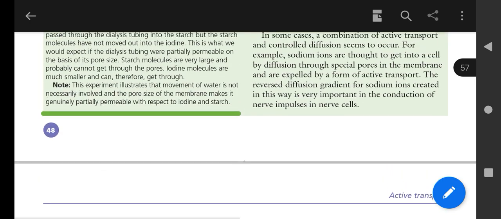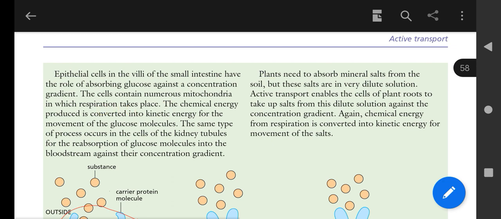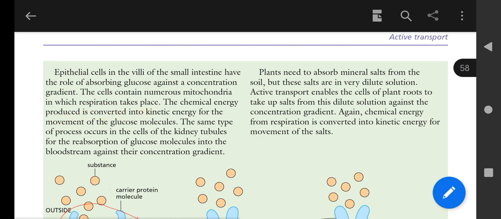Epithelial cells in the villi of the small intestine have the role of absorbing glucose against the concentration gradient. As I already mentioned, the process of absorption is also an example of active transport. The cell contains numerous mitochondria in which respiration takes place. Chemical energy produced is converted into kinetic energy for the movement of glucose molecules. The same type of process occurs in the cells of kidney tubules for the reabsorption of glucose molecules into the bloodstream against their concentration gradient.